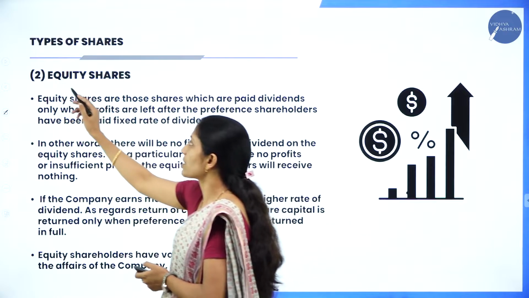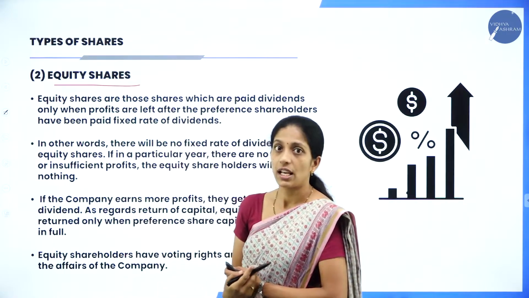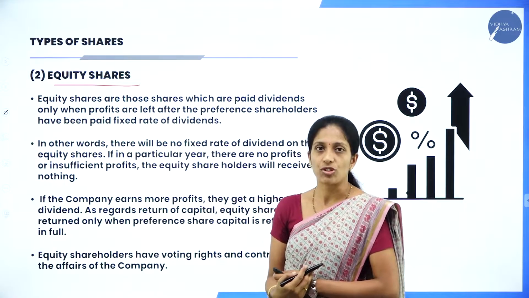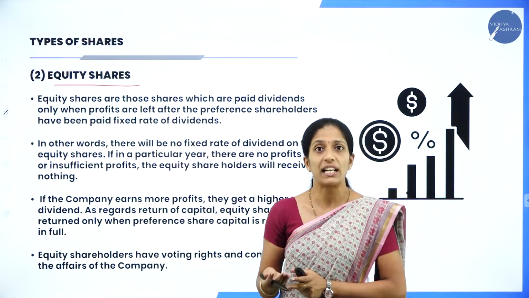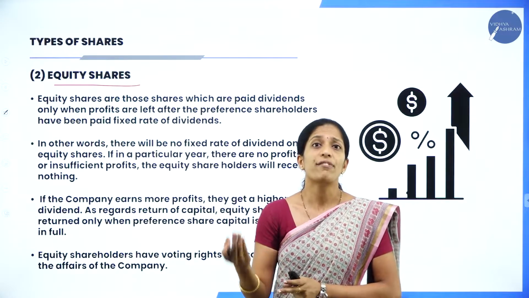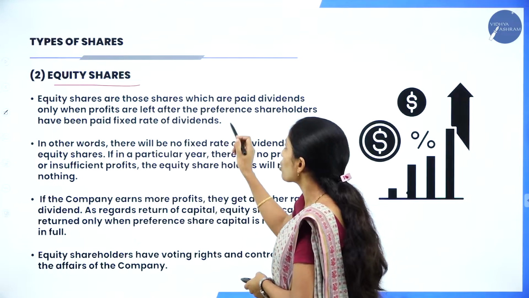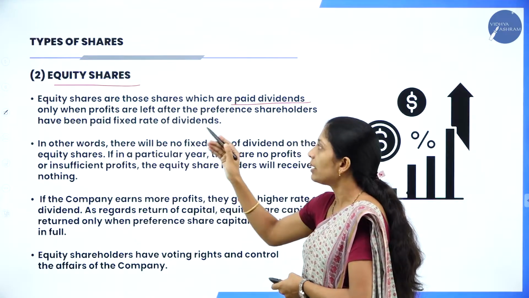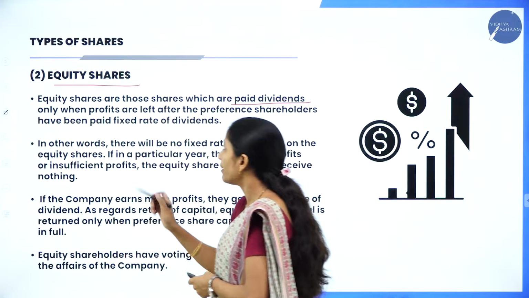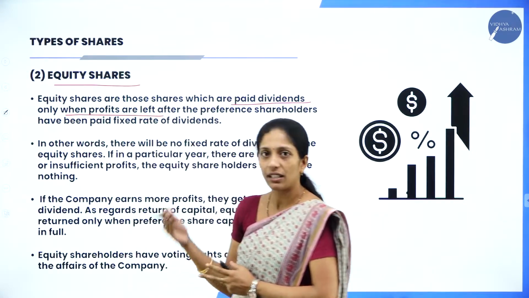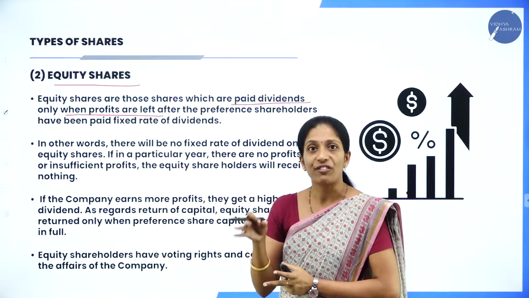Now coming to the next type, that is equity shares. Let us see what equity shares are, and whether the rate of dividend is fixed or fluctuating in nature. Equity shares are those shares which are paid dividend only when profit is left.